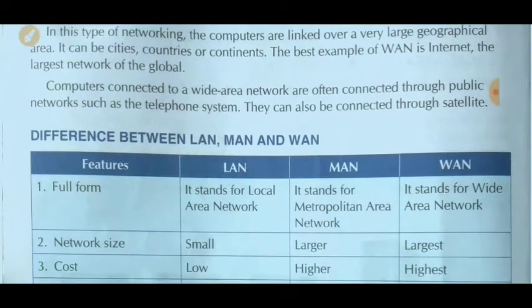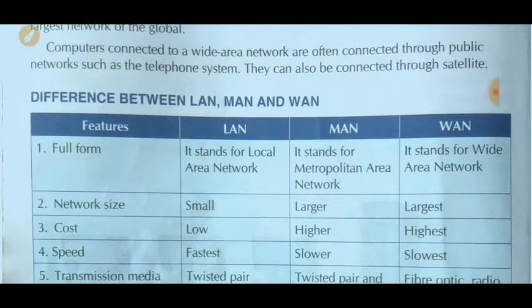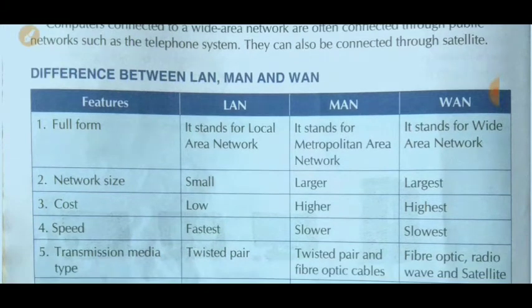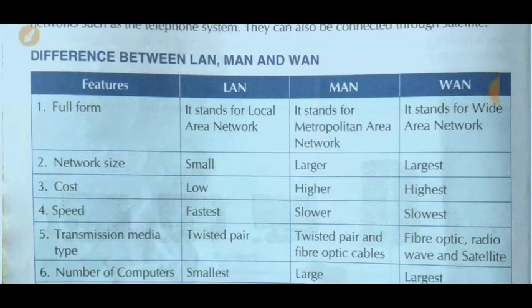Now see the difference between LAN, MAN and WAN. Two questions are given in the exercise based on this: the difference between LAN and MAN, and after that MAN and WAN. See here. Feature, first one is full form. The full form of LAN is local area network, MAN is metropolitan area network, and WAN is wide area network.